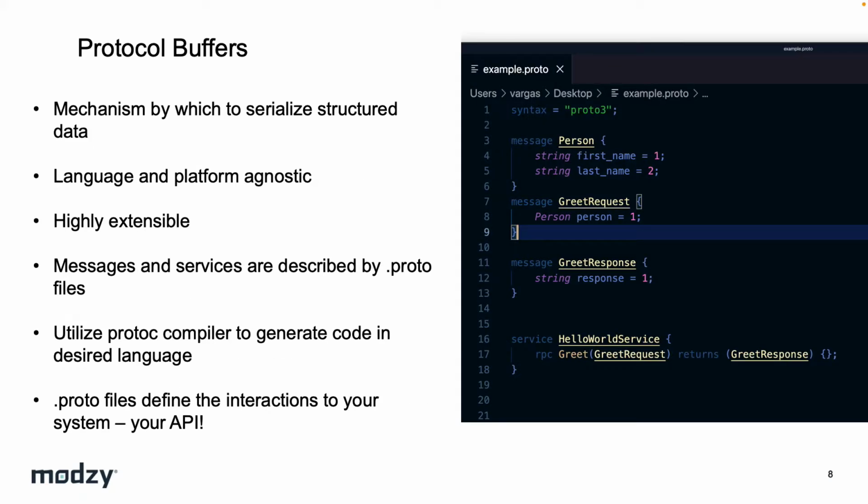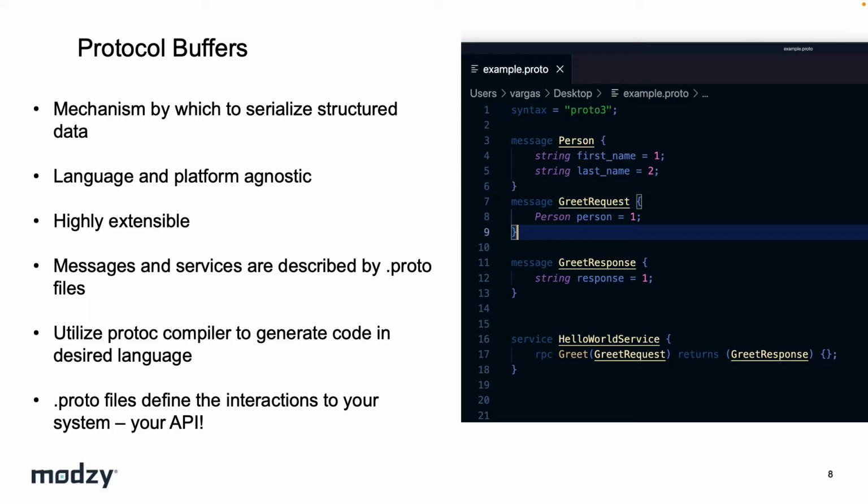It does this by using protocol buffers. So what's a protocol buffer? It's just a mechanism by which we serialize structured data. Again, this is also by Google, and gRPC uses this by default. It doesn't have to; it does support things like JSON over the wire. But by and large, you'll find mostly in the ecosystem, protobufs, or protocol buffers, are the main thing. They are language and platform agnostic, and they are highly extensible. We are only going to scratch the surface of what we can do with these protocol buffers. There's really just a vast amount of stuff that we can do.